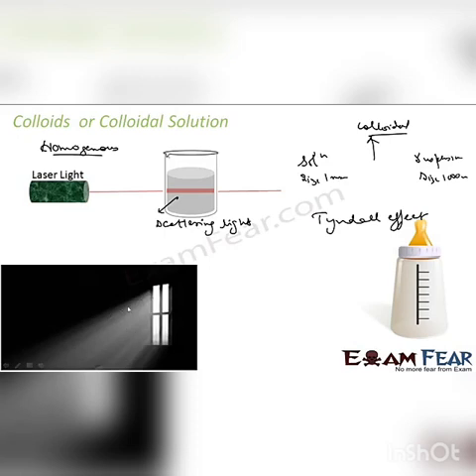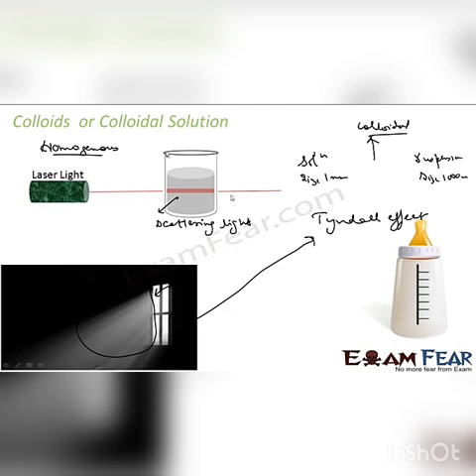Why? Because if air is a colloidal solution, the external light is getting scattered. Let's suppose this whole thing is my colloidal solution, right? When the external light comes, it gets scattered. And that is the Tyndall effect. This is also an example of the Tyndall effect. So with this we can see that air is actually a colloidal solution. Here also it is pretty stable. If you keep it for a long time, the particles won't settle down.